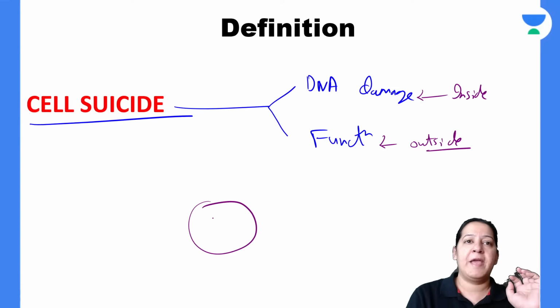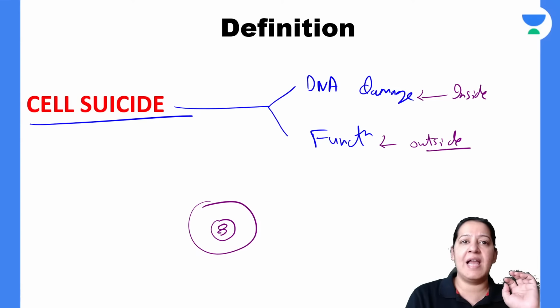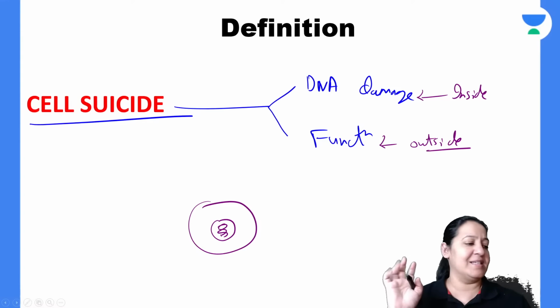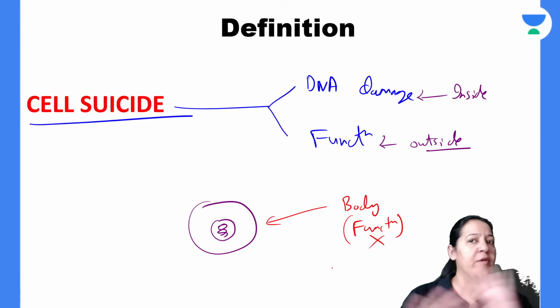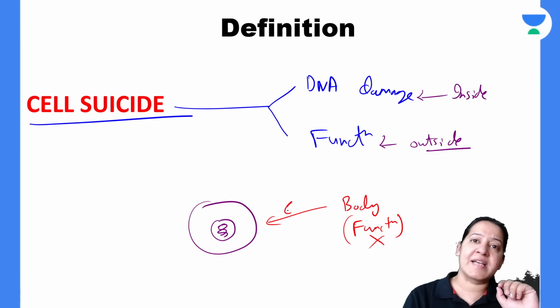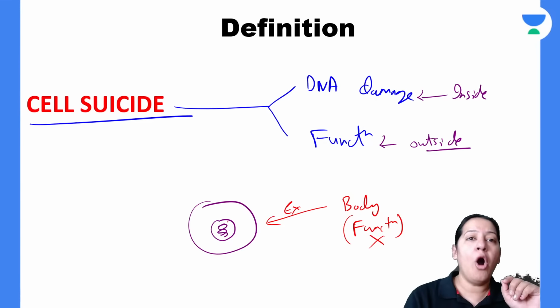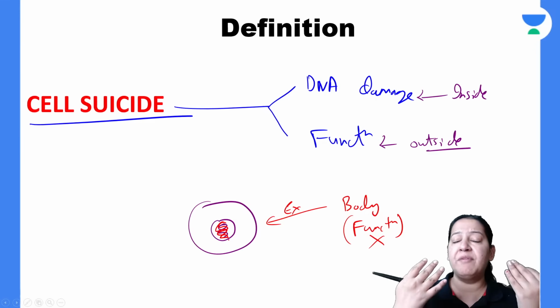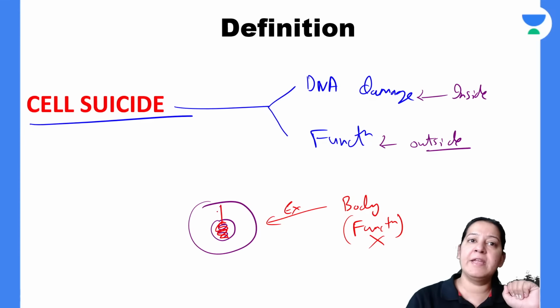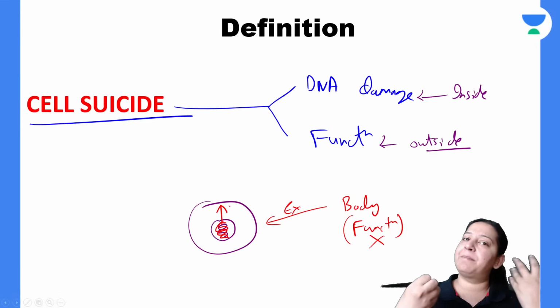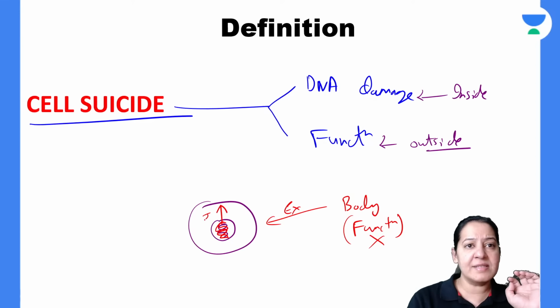Imagine this is a cell. This is the DNA of the cell. This is the nucleus of the cell. Please see the cell. Now two things can happen. Either the body is giving a signal to the cell that your function is over in the body, you are no more required, please commit suicide. So here the signal is external. Or the DNA is damaged to such an extent that the P53 gene tried to repair it, but it is not repairable. So the nucleus will give the signal to the cell to commit suicide. So here the signal is coming from inside.